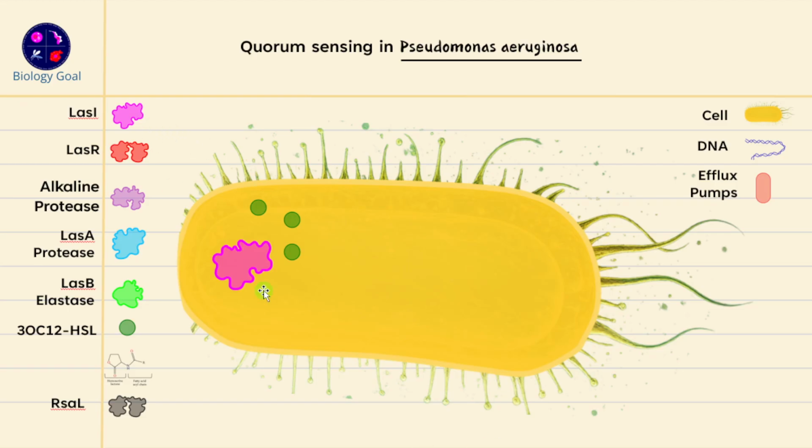Let's start with the LasI protein. It's also known as auto-inducer synthase. So I for inducer, LasI, I for inducer, LasR, R for receptor. I'll come to LasR after I explain the auto-inducer synthase. This particular synthase is an enzyme. It works as an enzyme which produces this particular signaling molecule, which is 3-oxo C12 homoserine lactone molecule. And it is constructed from different substrates. There are two important substrates that are required to produce these molecules.